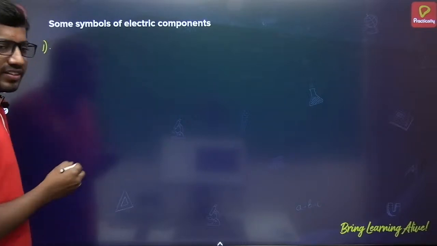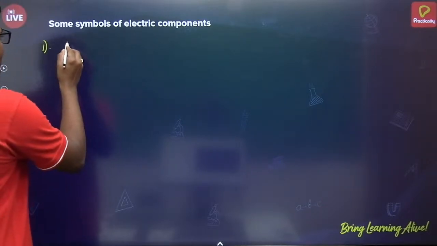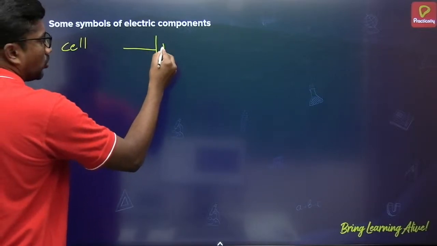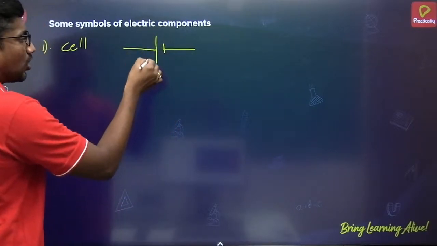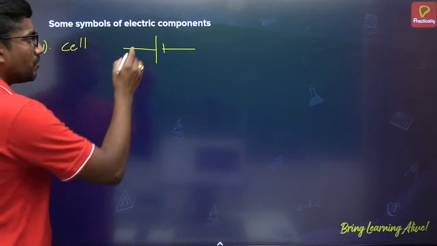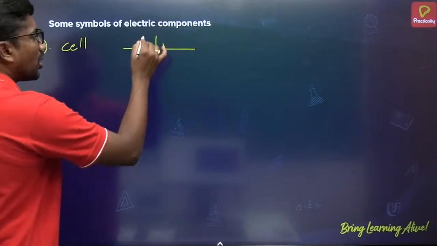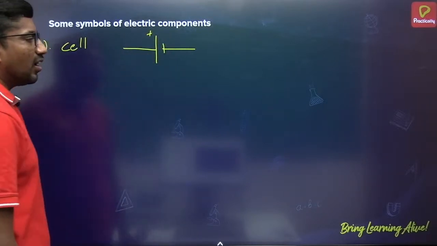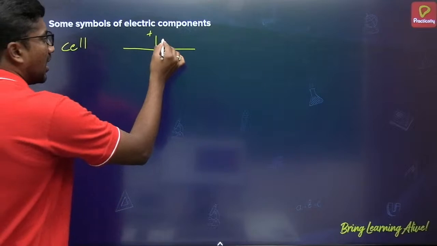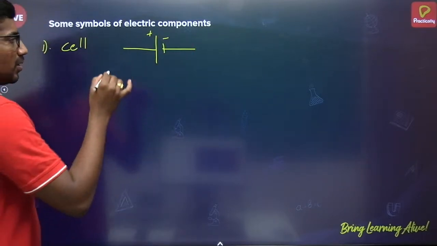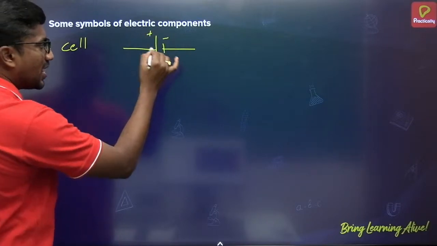Okay, I am starting with a cell, general one. A cell we can represent by drawing 2 terminals like this. While drawing these 2 terminals, be careful. One should be a longer terminal, the other a shorter terminal. The longer terminal will represent the positive terminal, and the shorter one will represent the negative terminal. So be careful, they should not be equal in length.